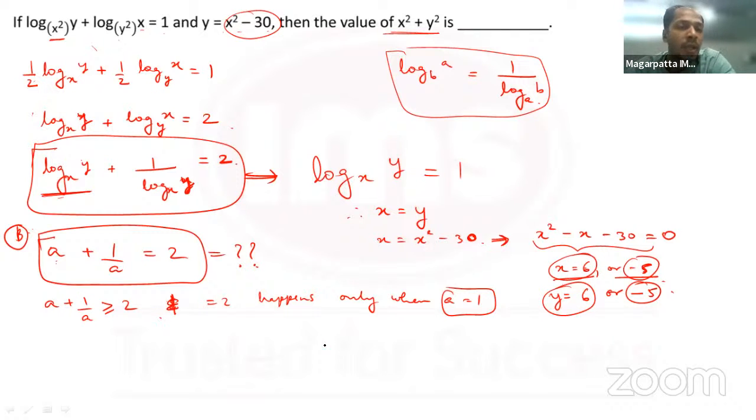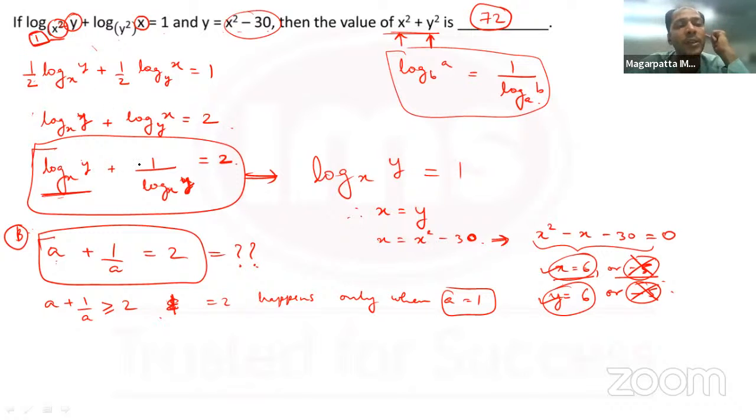Yes, Hriday, absolutely right. Log contains y within it and x within it, and for log, the values inside the log cannot be negative. So x equal to minus 5 and y equal to minus 5 are eliminated. Therefore, x is equal to 6 and y is equal to 6. So x square plus y square would be 36 plus 36. The answer was 72. How many properties were used over here? First property, the property of the base of log, property number 1.